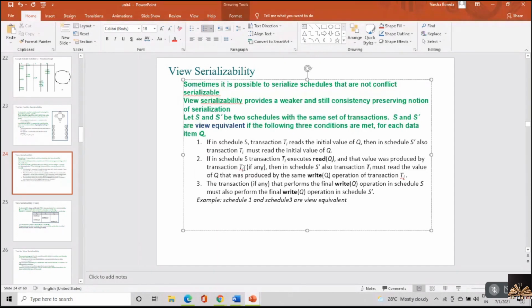So maybe a transaction T1 is trying to read the value of a variable called A, which was produced by transaction T2. Then in S dash also, Ti must read the value of Q that was produced by the transaction Tj.